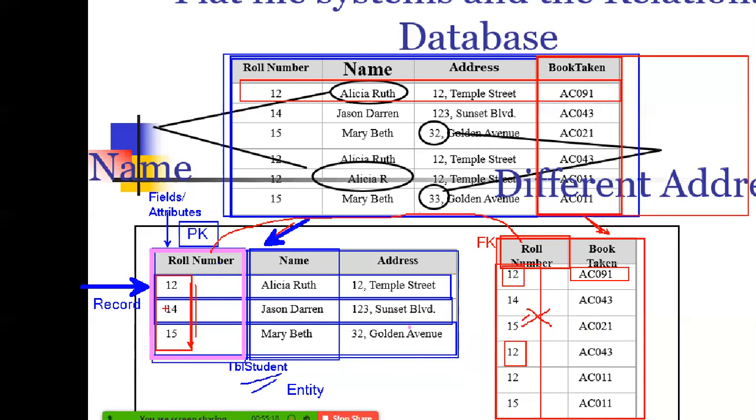It has to tell me that the student does not exist. First enroll the student, then do a transaction. 16 is not there either, so it should not allow you to do the transaction. So the purpose of the foreign key is referential integrity. Whatever data you enter, it is going to check, and only if it is allowed will it be accepted.